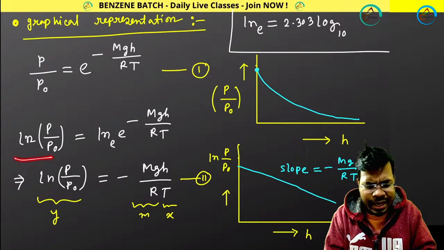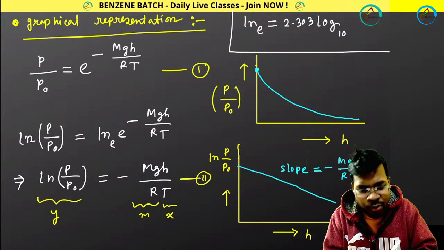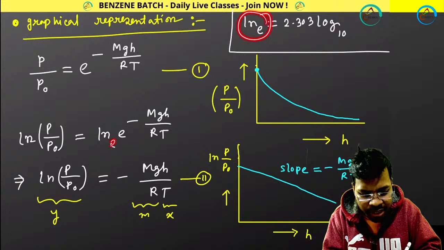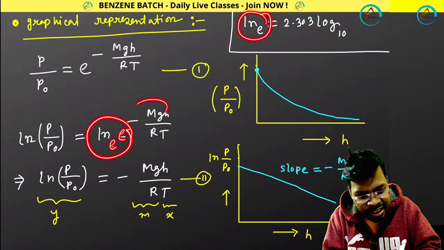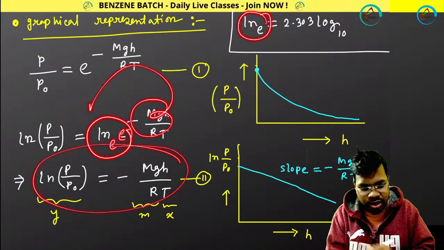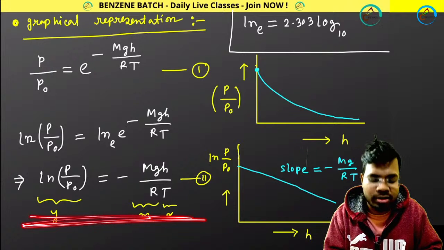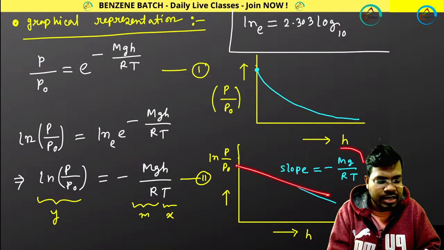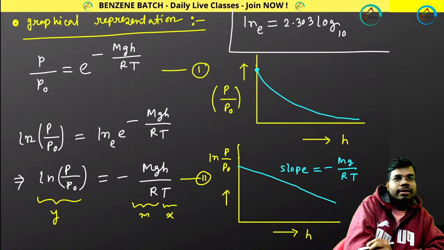Then I am taking ln. Now you know that ln has base e, so it will become 1, and this part will come first in this way. So it is your y equals minus mx plot. So your slope will be negative. That's how you are getting it.